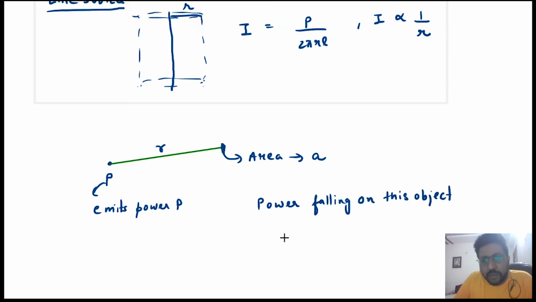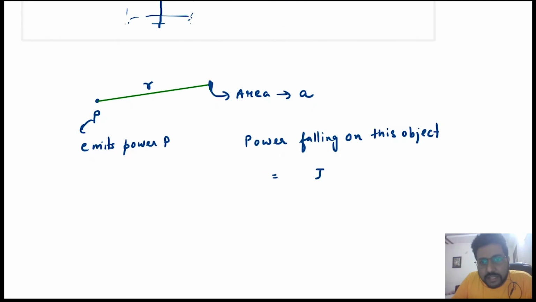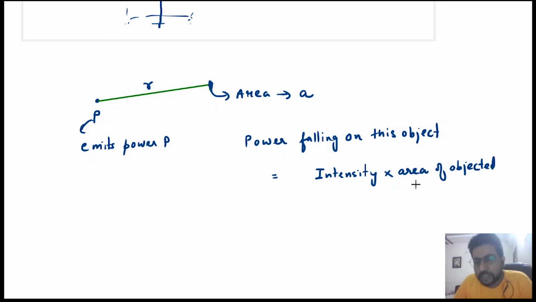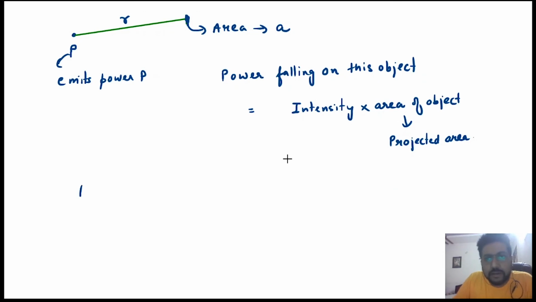The power falling on this object is intensity falling on the object multiplied by area of the object. Actually, this area is the projected area, but for small objects, we will write projected area of object as area of object only. Okay, so that means the power falling on this object is equal to intensity, that is P by 4 pi r square multiplied by area. Okay, this is the power falling on the object, right?